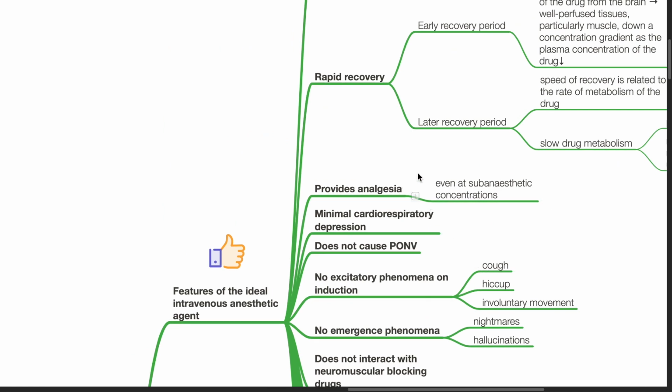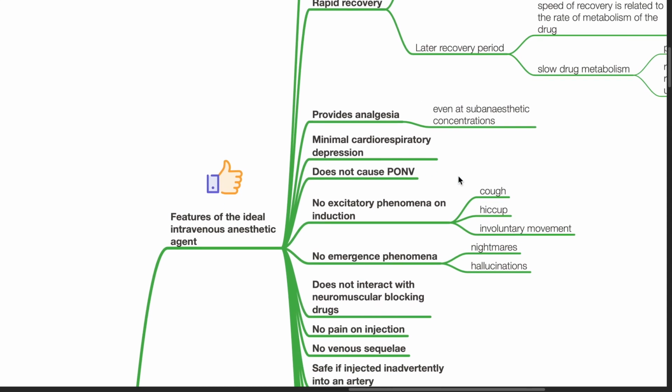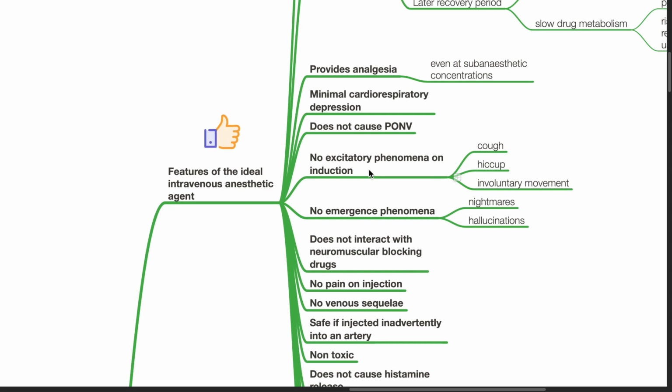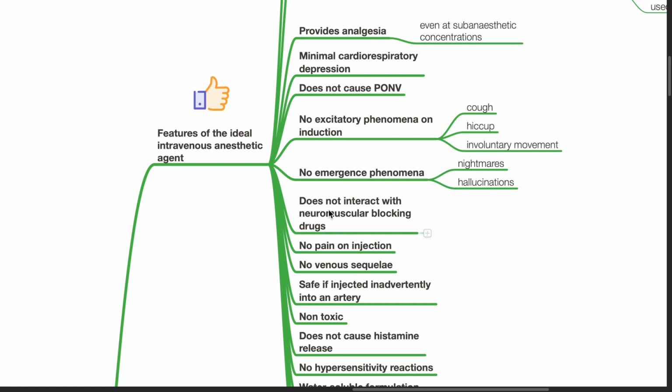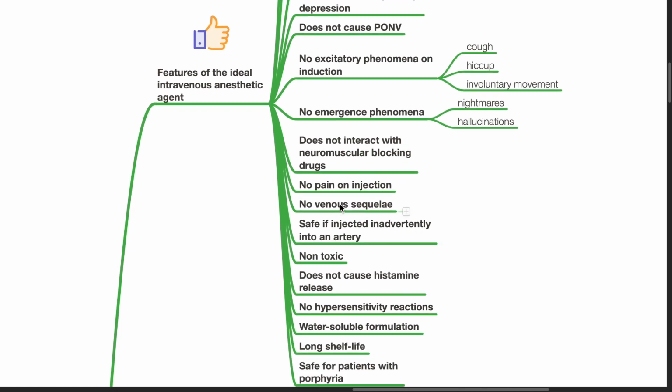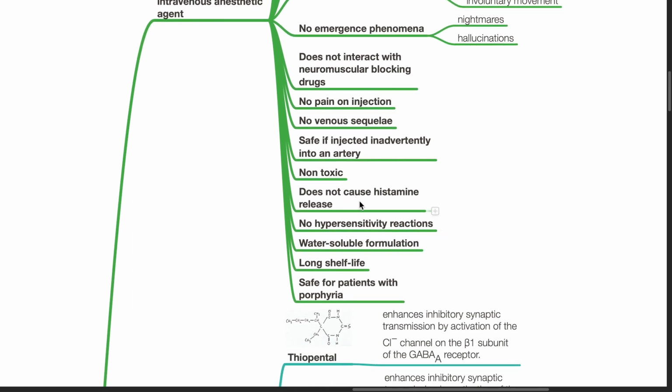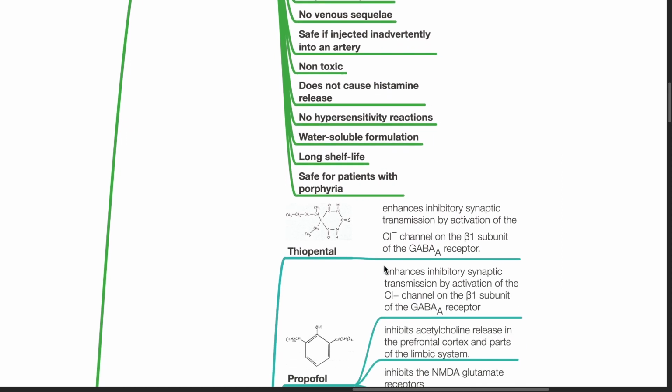Provides analgesia even at sub-anesthetic concentrations. Minimal cardiorespiratory depression. Does not cause post-op nausea vomiting. No excitatory phenomena on induction. No emergence phenomena. Does not interact with neuromuscular blocking agents. No pain on injection. No venous sequelae. Safe if injected inadvertently to an artery. Non-toxic. Does not cause histamine release. No hypersensitivity reactions. Water-soluble, long shelf life, and safe for patients with porphyria.